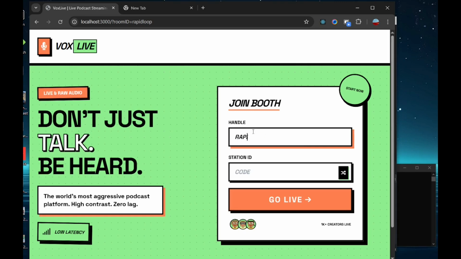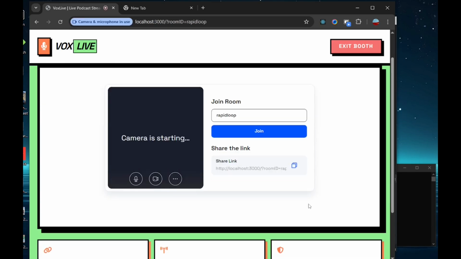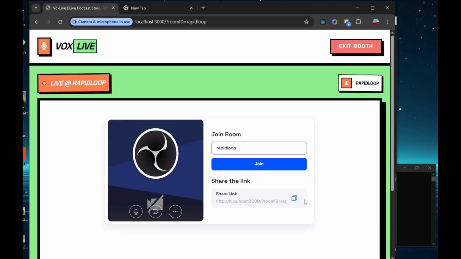Okay, so let me demonstrate to you real quick how this will be used. Let me just enter a handle, rapid loop, and we have a station ID here, and so we go live. The ZEGOCLOUD UI kit is creating a room at this moment, and it will be done shortly. It's starting the camera, and as you can see, my camera has been turned off and it doesn't have access to it.